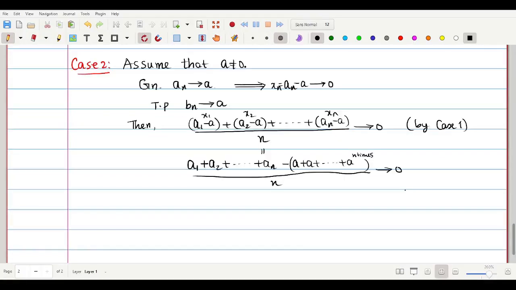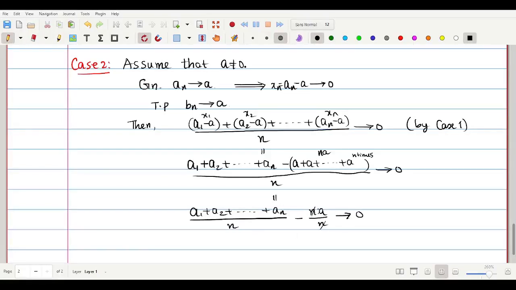ஆனா இது யாரு அப்படின்னா, I can write this is a1 plus a2 plus dot dot dot plus an divided by n. இது யாரு? n times a plus a, n times கூட்டினா இது n into a. கரெக்டா? அப்போ minus n into a divided by n, this fellow will converge to 0. அப்போ இந்த n cancel ஆயிருமா?